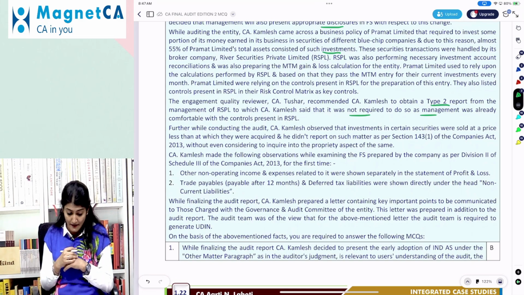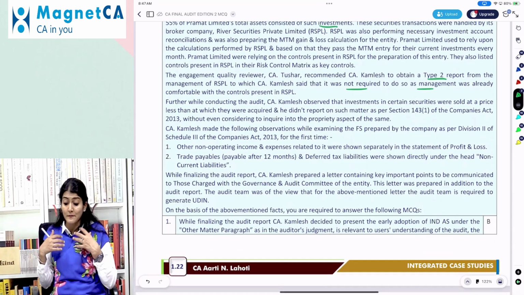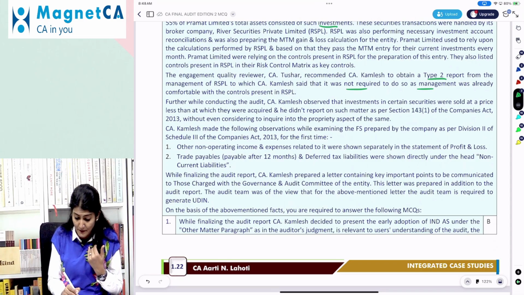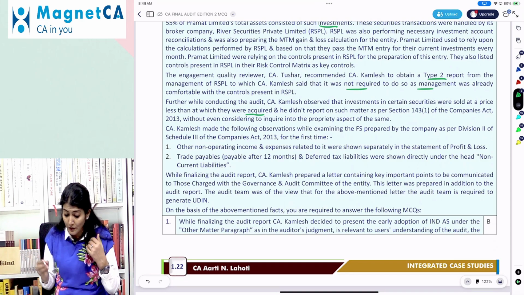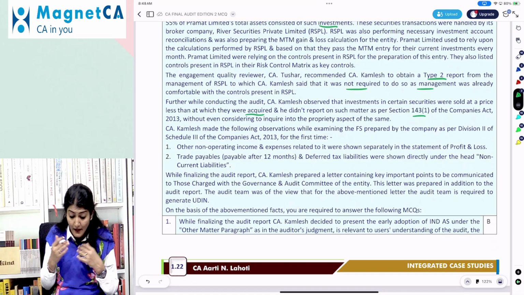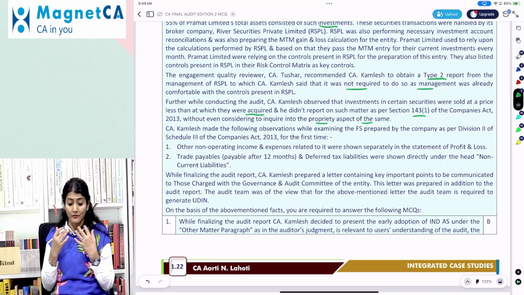Further, while conducting the audit, CA Kamlesh observed that investments in certain securities were sold at a price less than the price at which they were acquired, and he did not report on such matters under Section 143(1) of the Companies Act without even considering to inquire into the propriety aspect of the same.